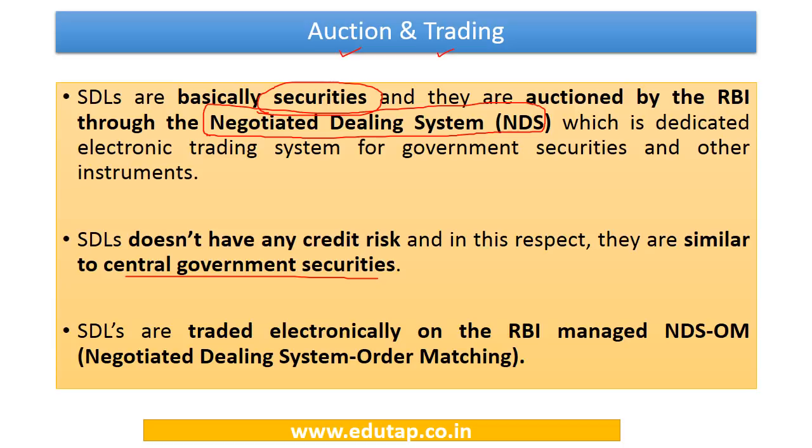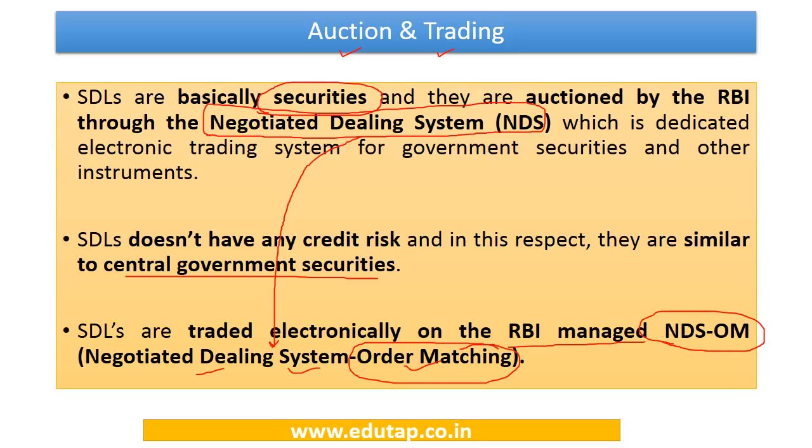Now these are traded electronically on the RBI managed system which is popularly referred to as NDS-OM. This system is negotiated dealing system order matching. So this is just an extension of the auctioning system. It was negotiated dealing system, and for the purpose of trading we have added these two words, order matching, to this particular system. So you have to remember that this is an RBI managed system which is used for auctioning and trading of these state developmental loans.